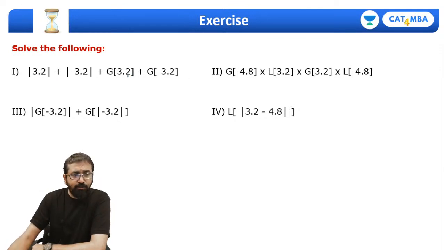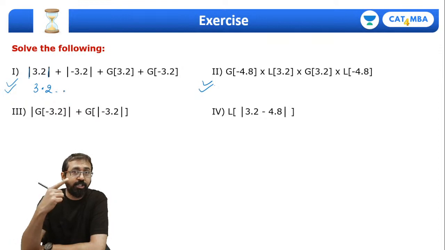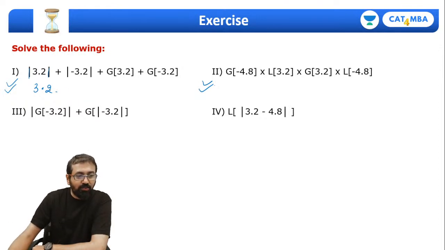So let's solve a few questions related to modulus and greatest integer value. What is modulus of 3.2? Of course it's 3.2. Please solve quickly and tell me the answer of question number 1 and question number 2. I'll be solving it over here. You should beat me, because I'm writing all the steps and you should try to do it in your mind. So modulus of 3.2, of course it's 3.2.